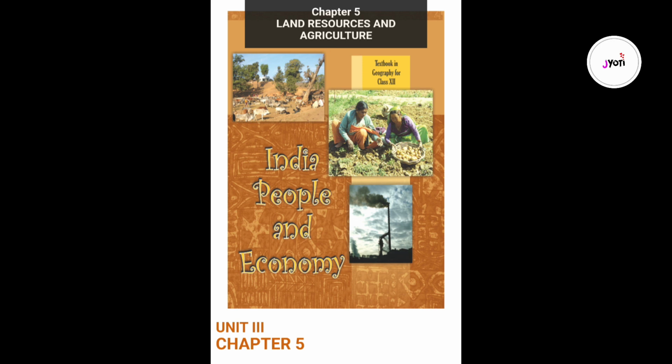C. Answer the following questions in about 150 words. I. What are the different types of environmental problems of land resources in India? II. What are the important strategies for agricultural development followed in the post-independence period in India?